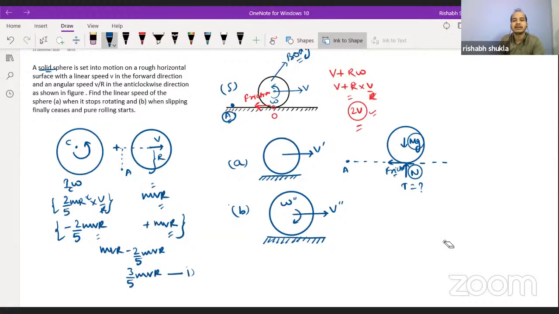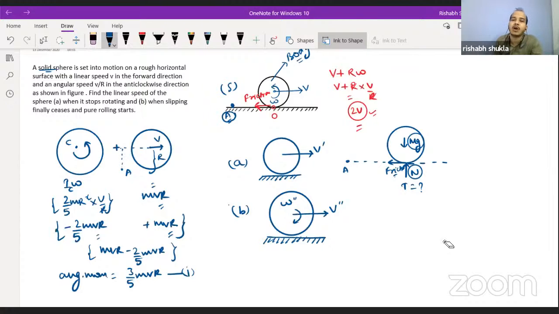So this is our initial case, the angular momentum in the initial condition. Are we clear up till now? How we got mvr minus 2 by 5 mvr? Is it okay? Is it clear? We are just observing what the possibilities are. So the angular momentum initially will be 3 by 5 mvr.